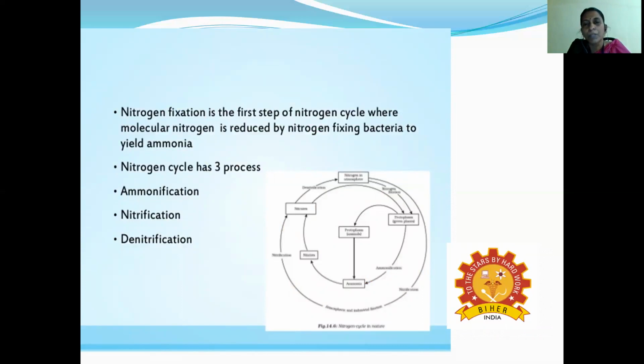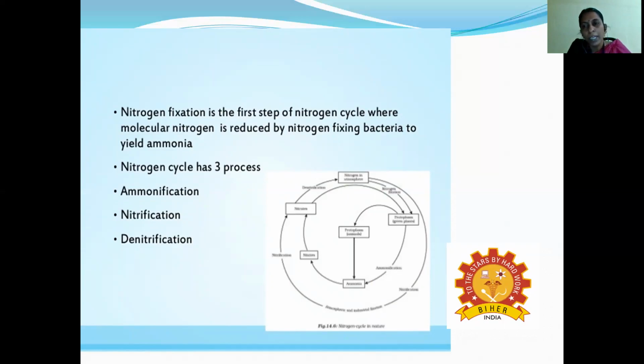The first step of the nitrogen cycle is where the molecular nitrogen is reduced by the nitrogen-fixing bacteria to give the product ammonia. The nitrogen can be converted into ammonia in the presence of the enzyme nitrogenase. And the nitrogen cycle has three processes. Already in the previous slide I showed that it contains the ammonification, nitrification and denitrification mechanisms.